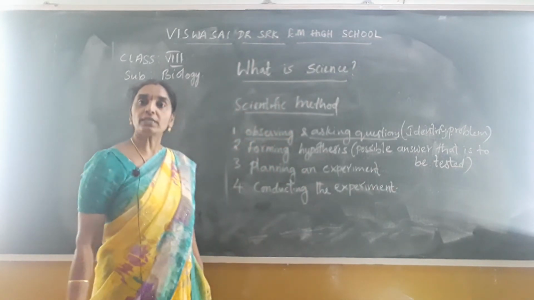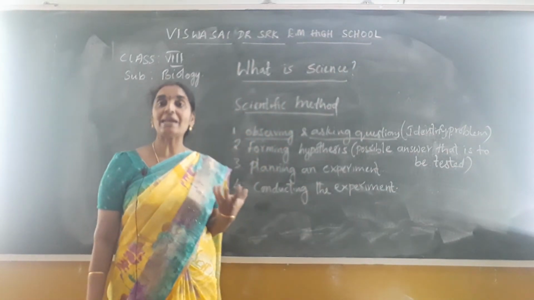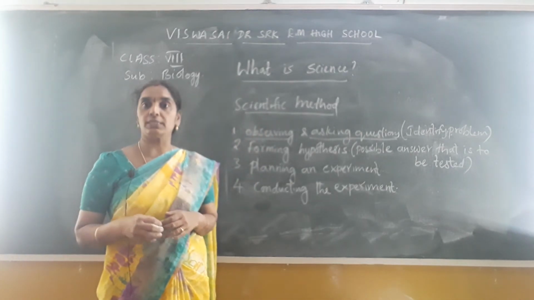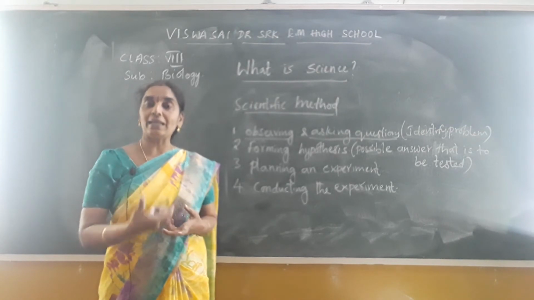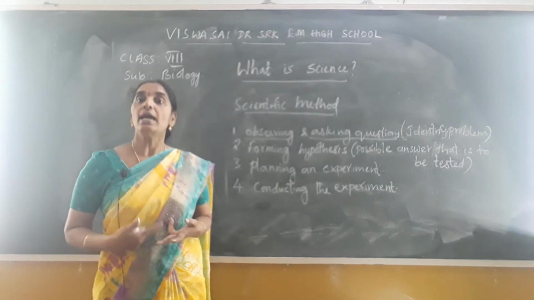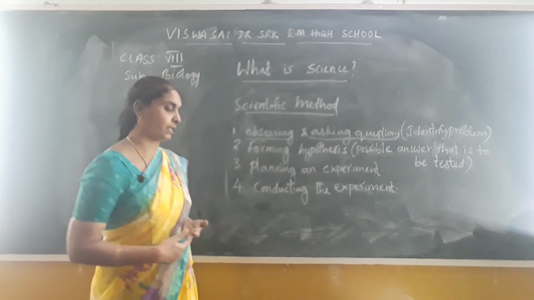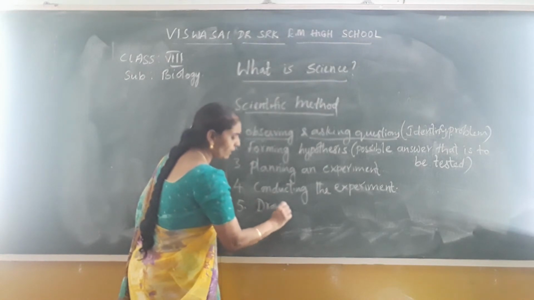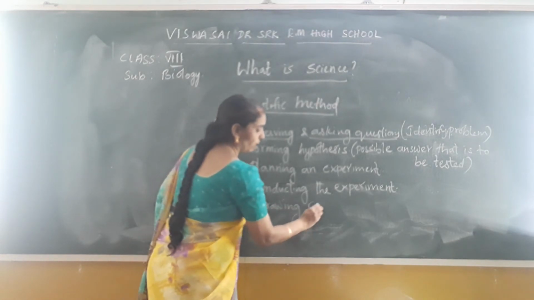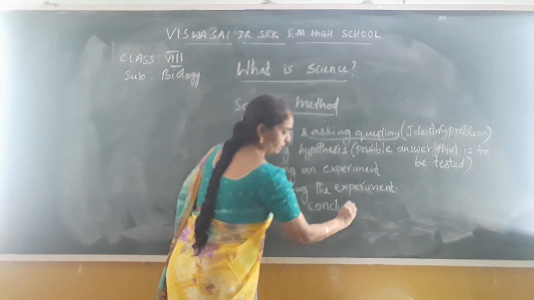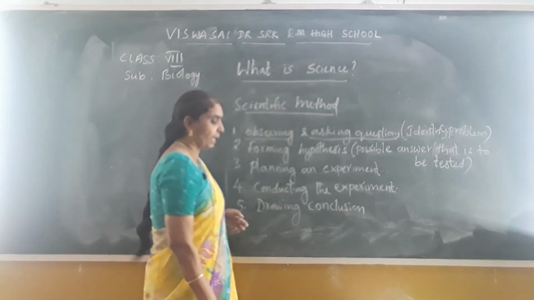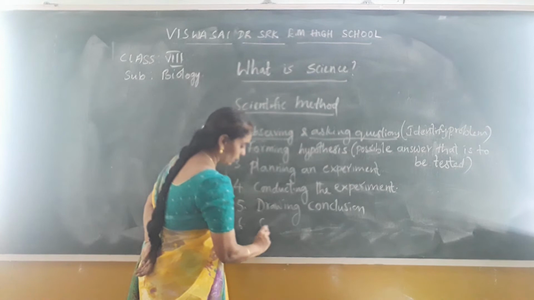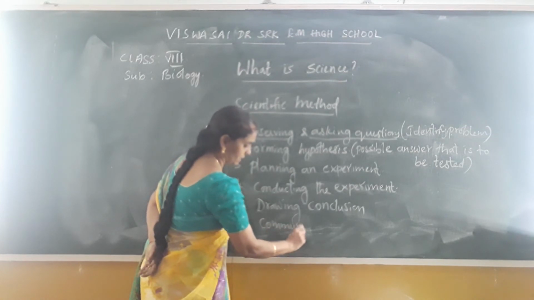Is it clear? After conducting the experiment, you analyze the data through the different steps of arranging the experimental process. You analyze the data through the data analysis and draw the conclusions from it. Okay, children. So here in the last, after the data analysis, you get the conclusions. So you draw the conclusions from the data analysis and communicate the results from it. So results last, communicating the result.